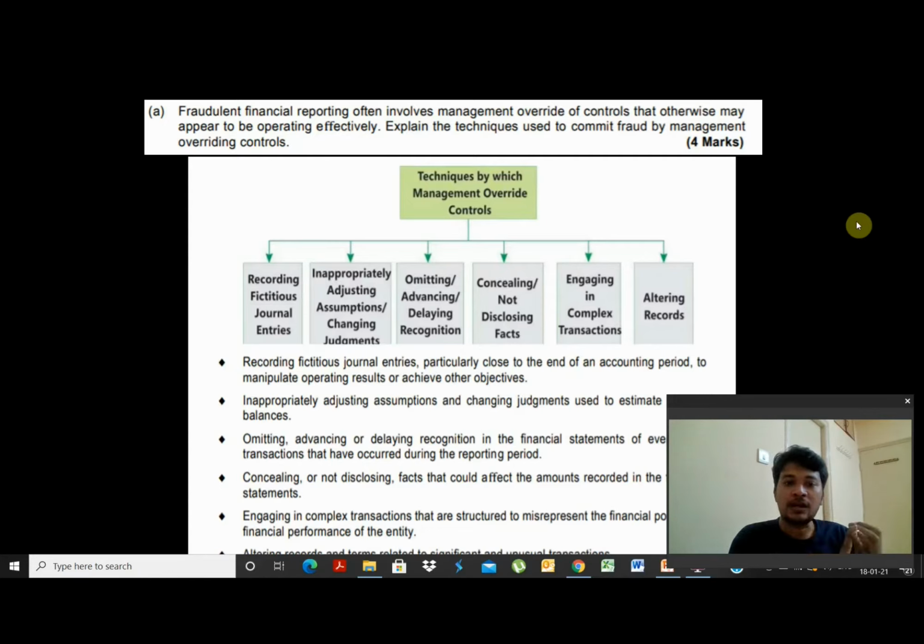Point number one, recording fictitious journal transactions. Yes, as we saw, the sale which pertains to next year is being booked in the current year. Point number two, inappropriately adjusting assumptions or changing judgments.